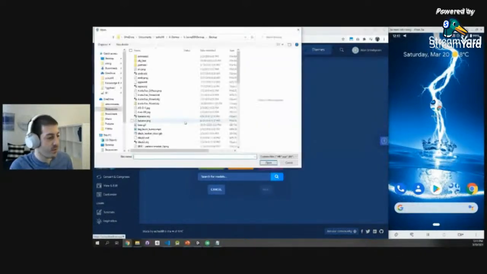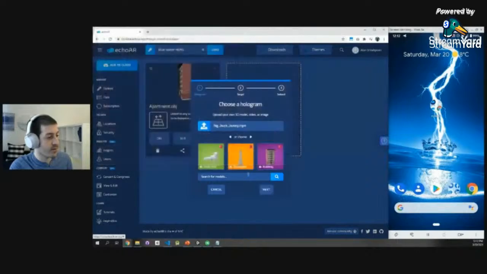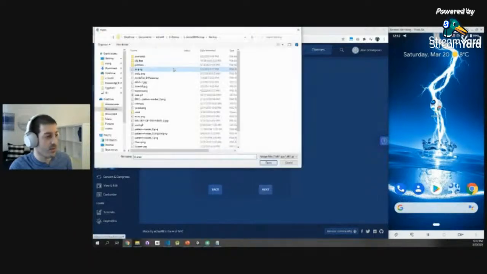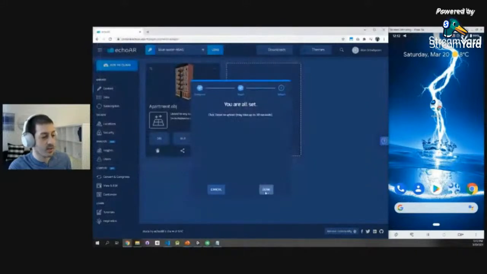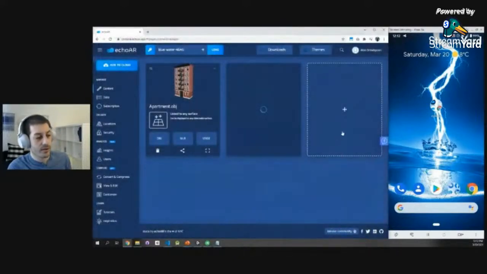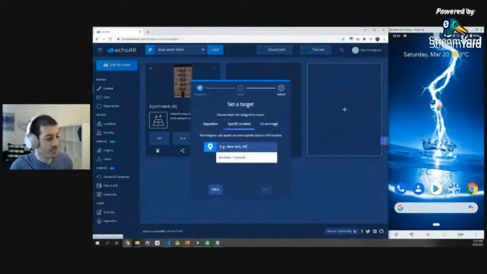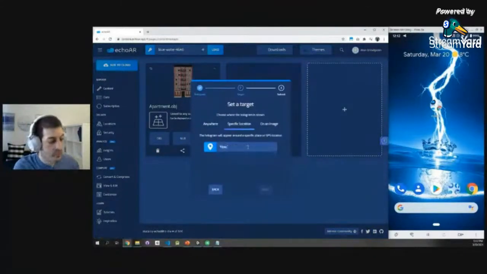Let's show an example with videos. I'm going to throw in a video file right here, and I'm going to choose on an image. So I'm going to throw in a specific image that I want to be the target. Let's throw that in. And another thing that you can do is upload content based on location. So I can throw in this 3D model, and I can say I want this to be in a specific location. For example, I want this model to be in New York.